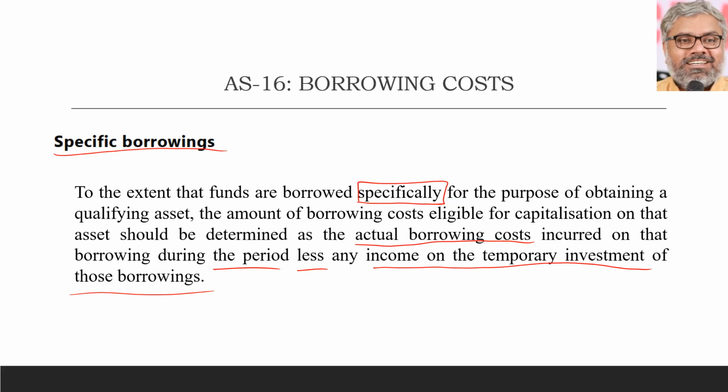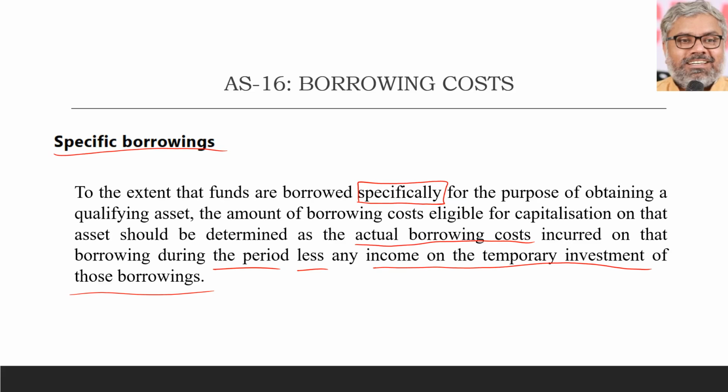If there is a specific borrowing, whatever the interest cost is, that is the interest cost. 12% interest, 10 lakh rupees loan was taken, 1,20,000 is interest cost. That does not require any great mathematical calculations. Simple calculation of how much is the interest cost. Of course, for the period for which that loan has been taken during the financial year for which we are doing the accounting.